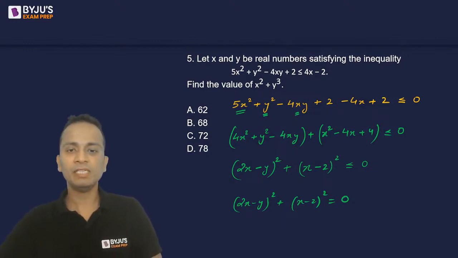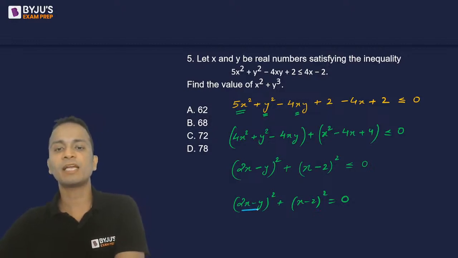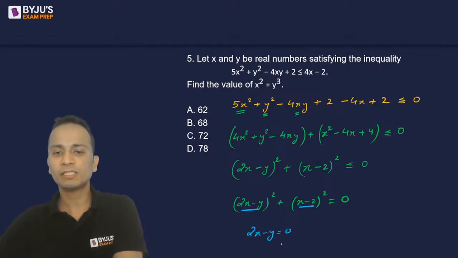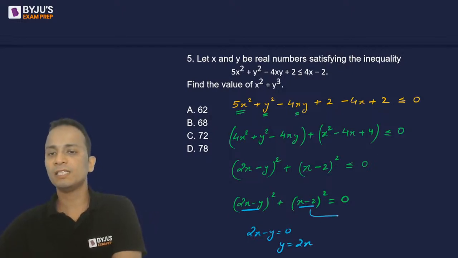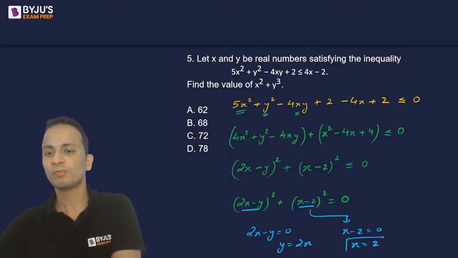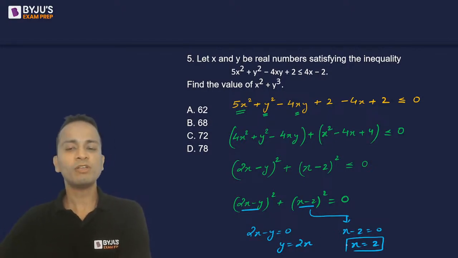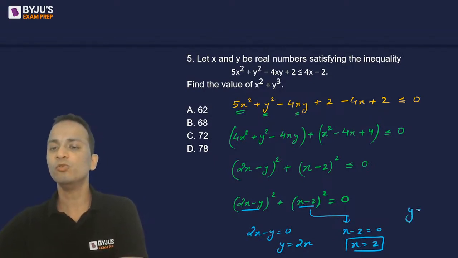So 2x minus y equal to 0, that means y is equal to 2x, and x minus 2 equal to 0, that means x is equal to 2. Now I've got the value of x as 2. Substitute the value of x in the first equation, you will get the value of y. So the value of y will be equal to 4.